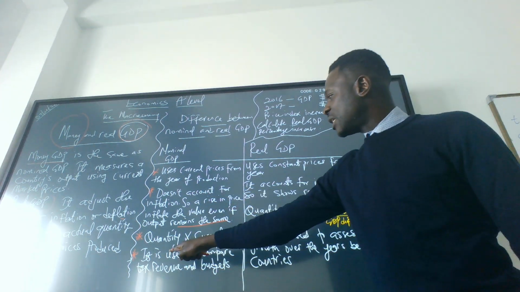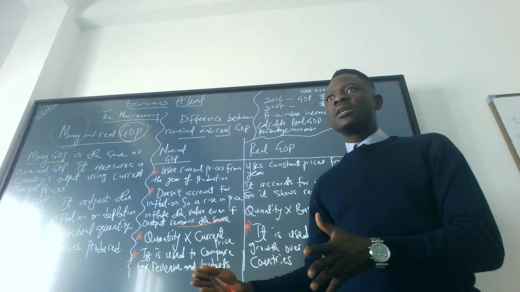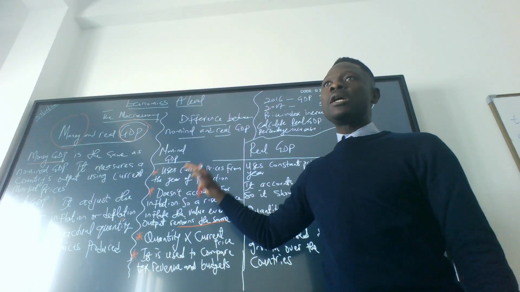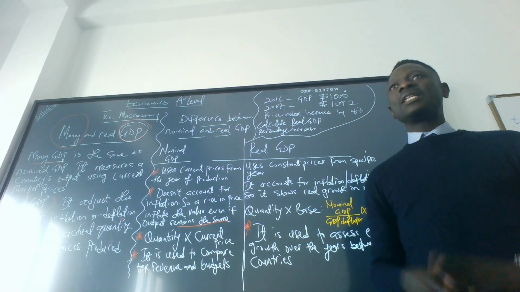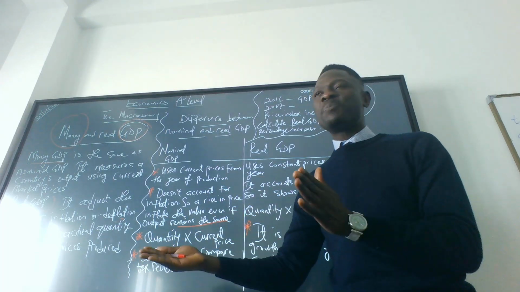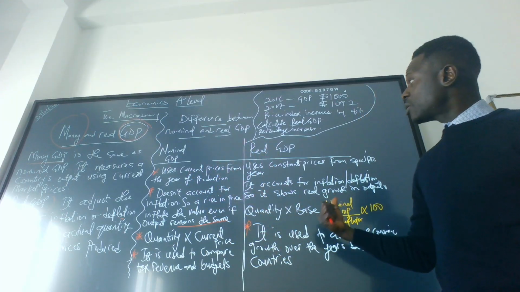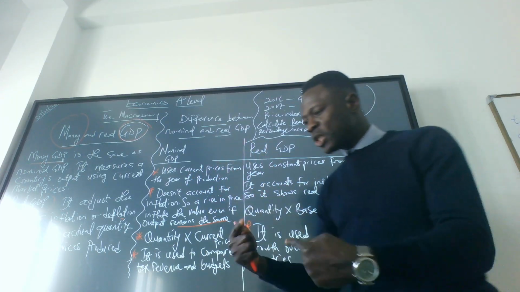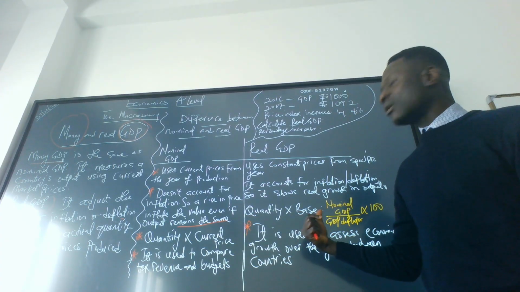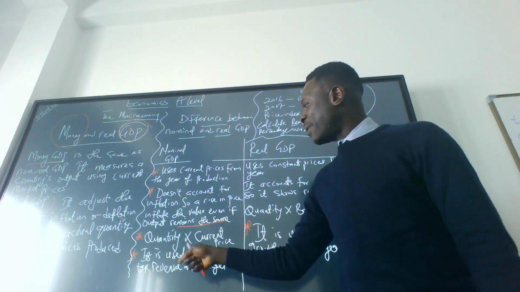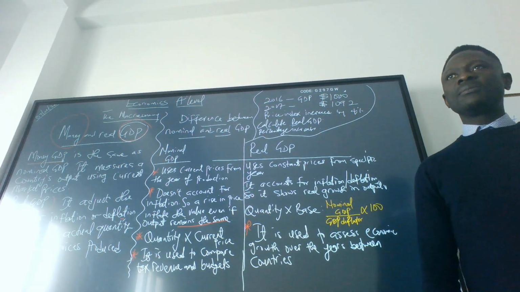Then the last one is that it is used to compare the tax revenue and the budget. When we are using nominal GDP, it's all about the revenue and the budget of this country in terms of tax, what government is spending, and what it's getting. Nominal, money. But when it comes to real GDP, we want to see how much we have grown compared to other economies. So this is about how much growth we have. And this is about how much government has spent and how much government has received over the year. Do we get it? Yes.